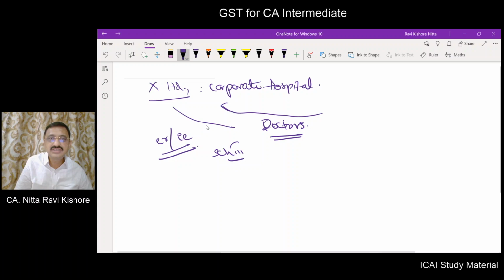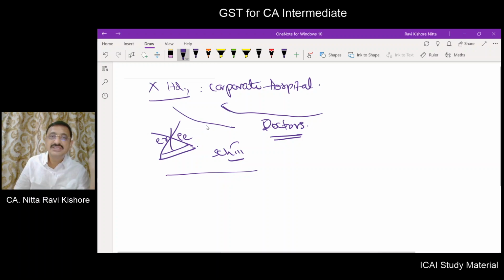And the services provided by the doctor to the hospital will neither be treated as a supply of service nor as a supply of goods, and so are not subjected to GST. But at times the relation between the hospital and the doctor is not employee-employer.